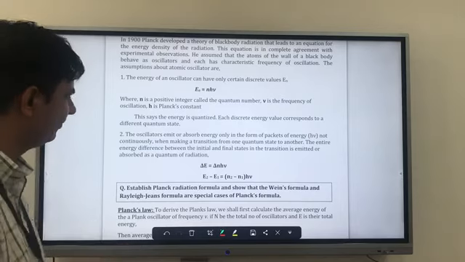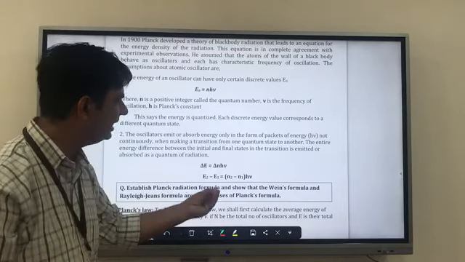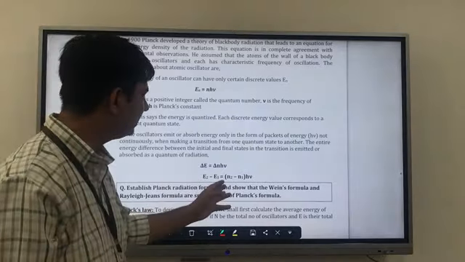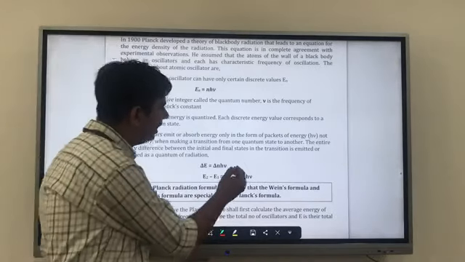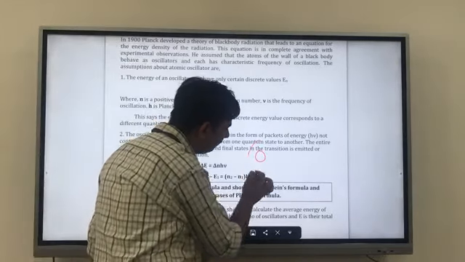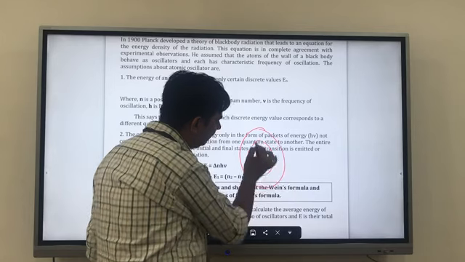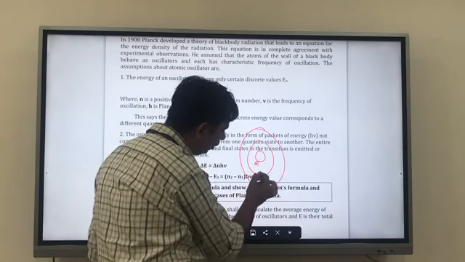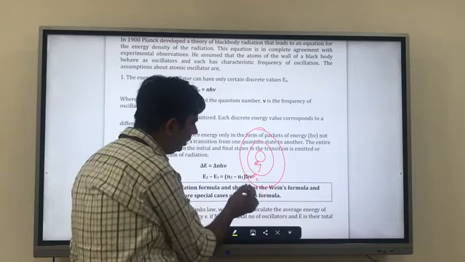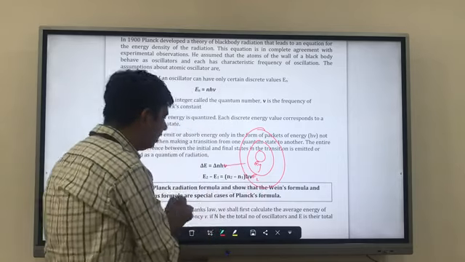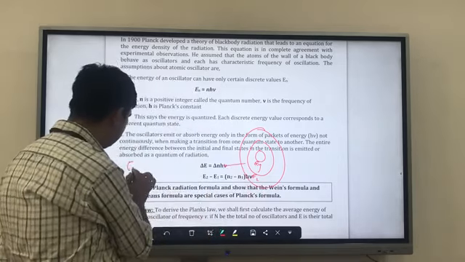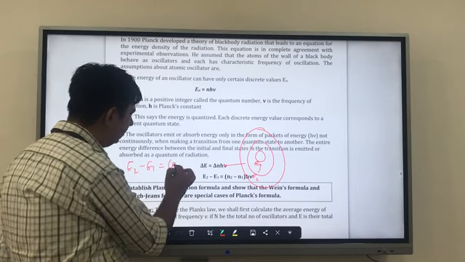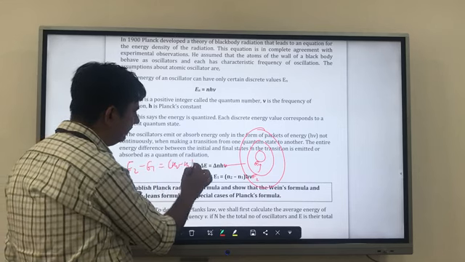And we know this, as I explained to you, ΔE is equal to Δn hν, that is E2 minus E1. When we are moving from one energy level, this is my E1, this is my E2, and if I want to jump from here to here, there must be a change in the value of energy, E2 minus E1, and that is equal to (n2 minus n1) hν.